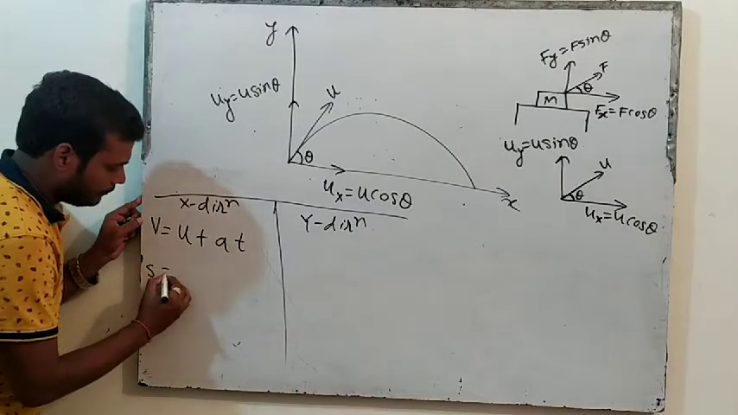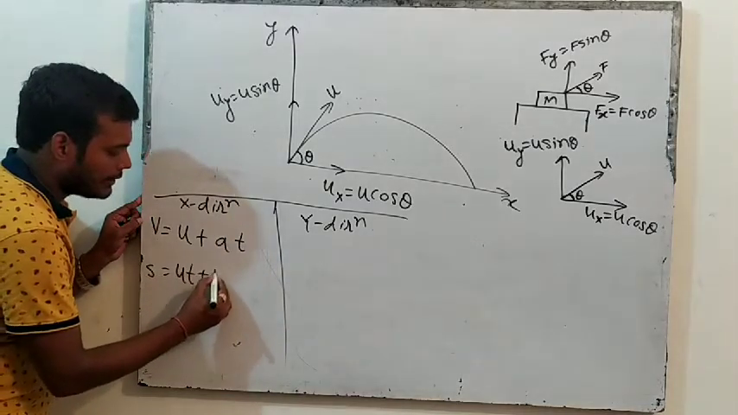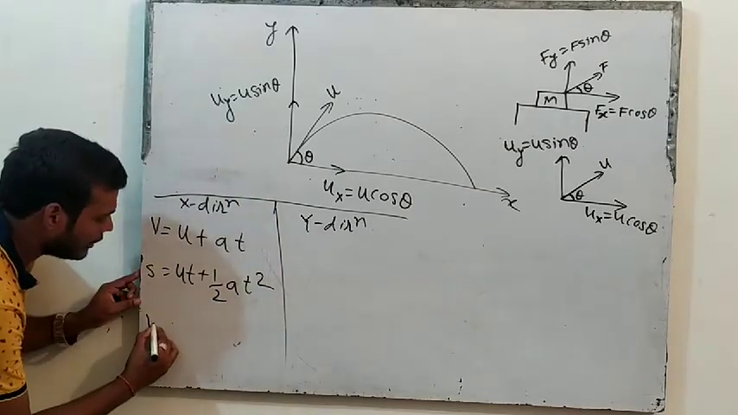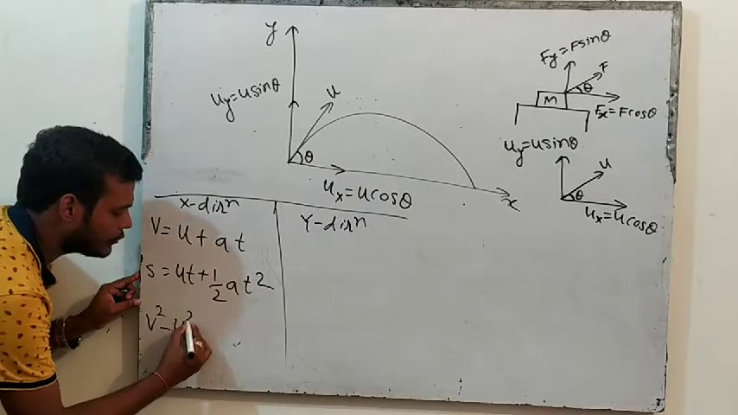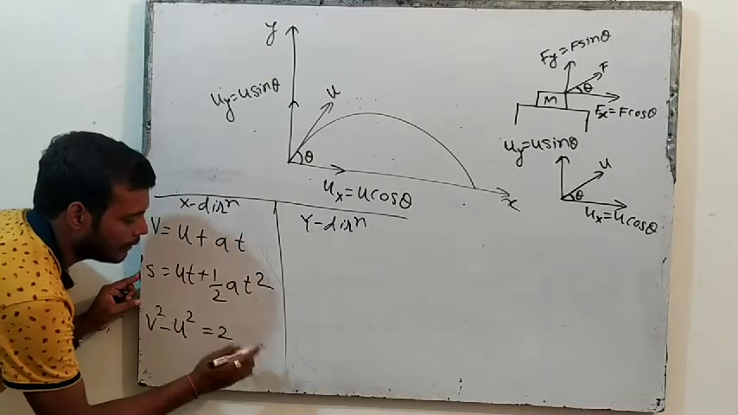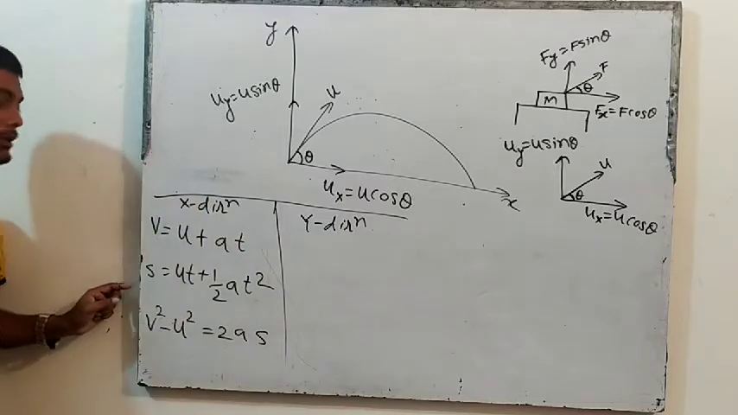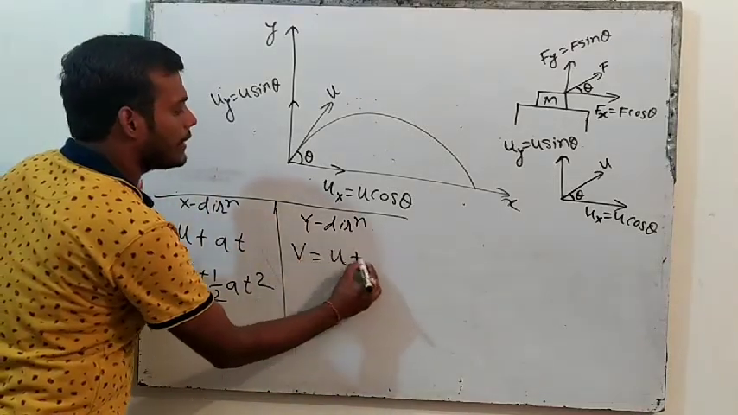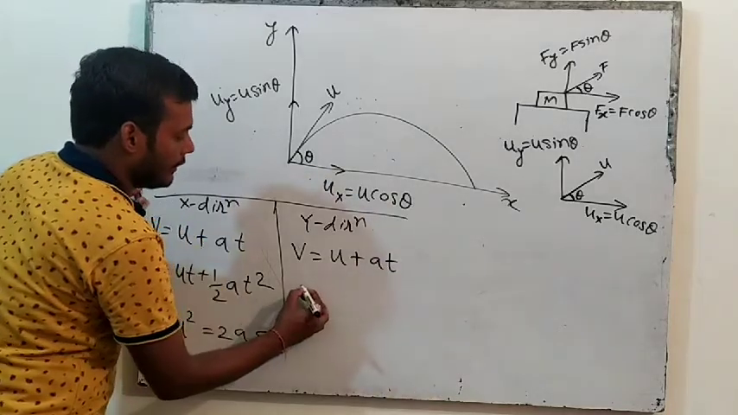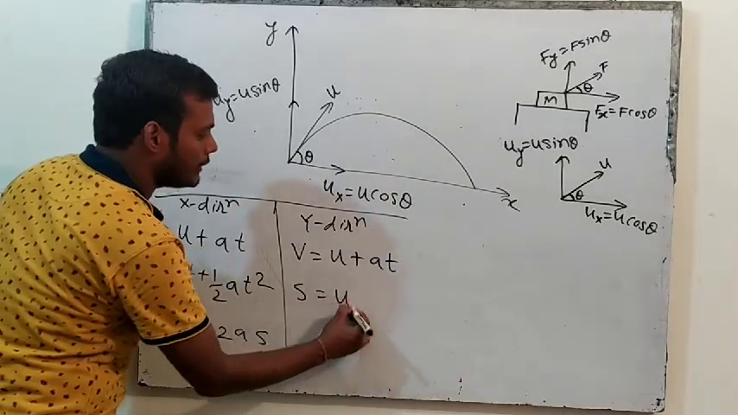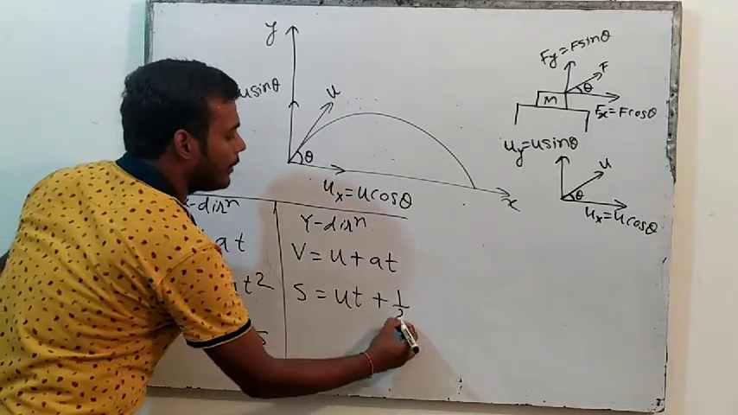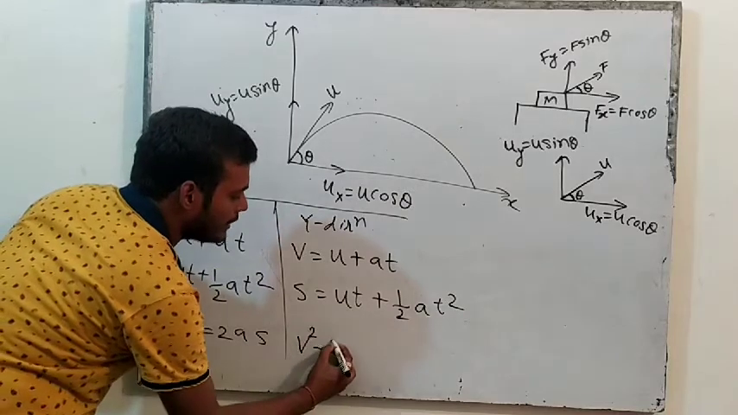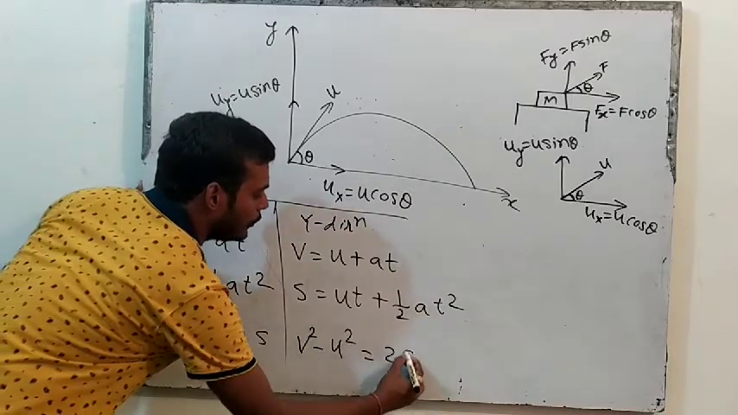s is equal to ut plus half at square. And the third equation was v square minus u square is equal to 2as. These were the three equations. Here also it's the same equations. v is equal to u plus at. s is equal to ut plus half at square, and v square minus u square equal to 2as.